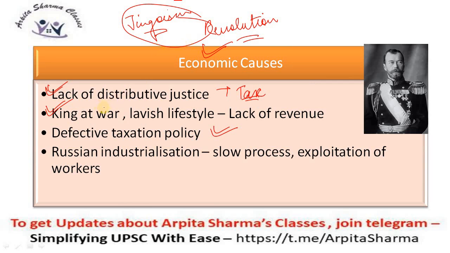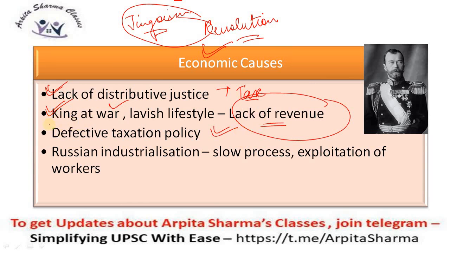So, the king was always at war, and he also had a lavish lifestyle, but where would the revenue come from? There was an economic crisis in Russia because only the peasants were exploited. Also, most of the revenue was held by the clergy class or the religious class. So, there was a lack of revenue in Russia as well, but Tsar Nicholas II was not very interested, or did not consider it very important. Hence, he kept living his lavish lifestyle and was always at war with other nations or enemy nations.